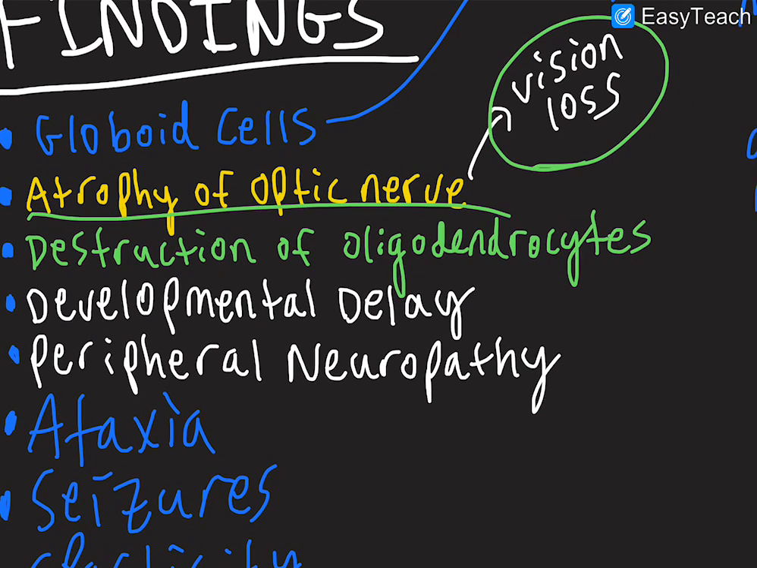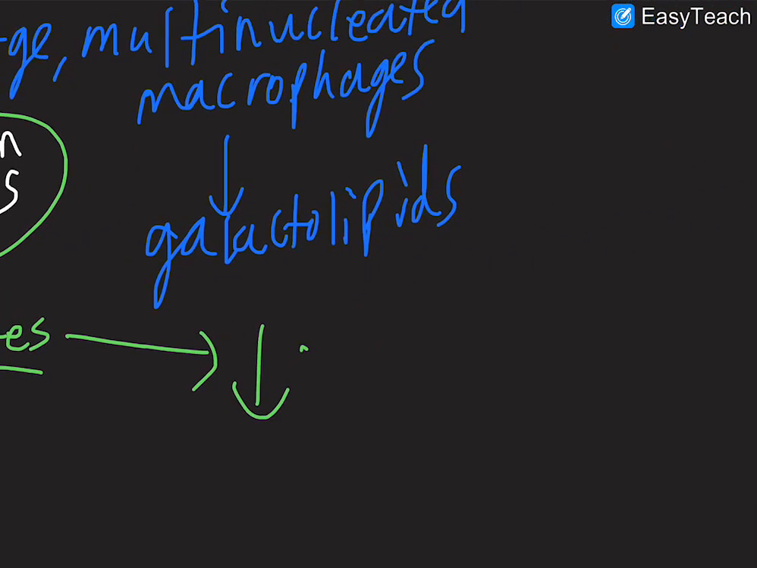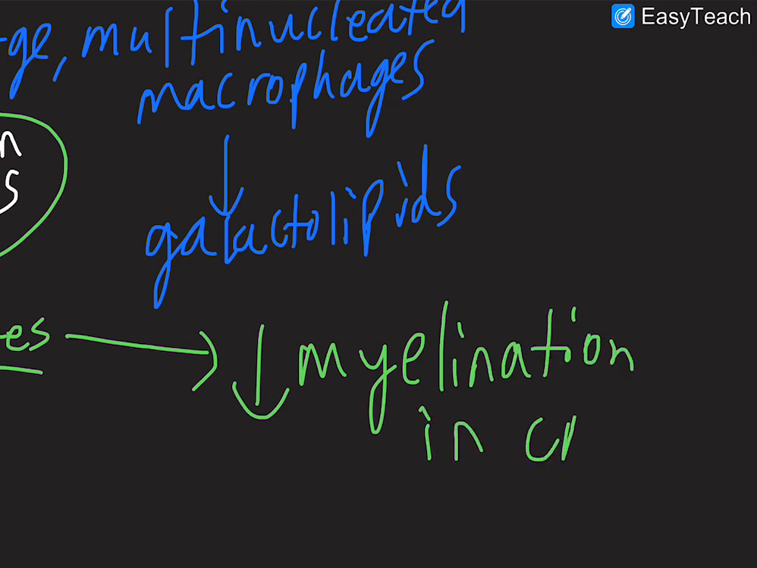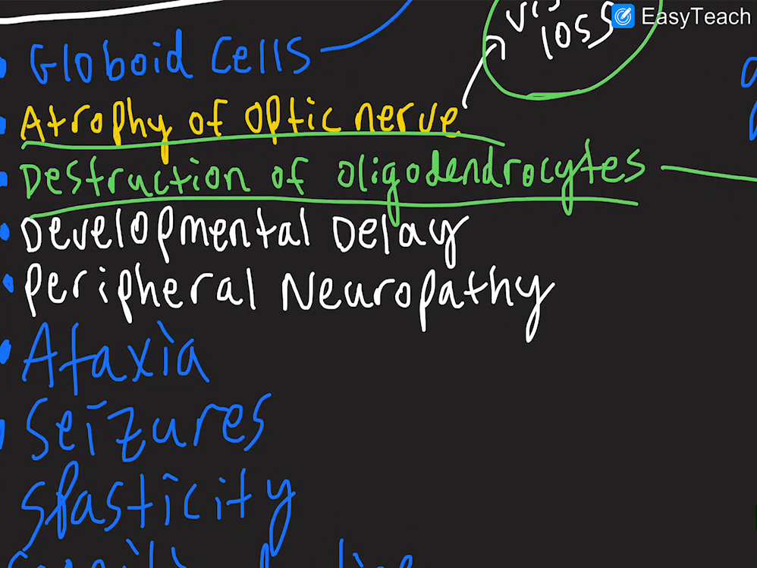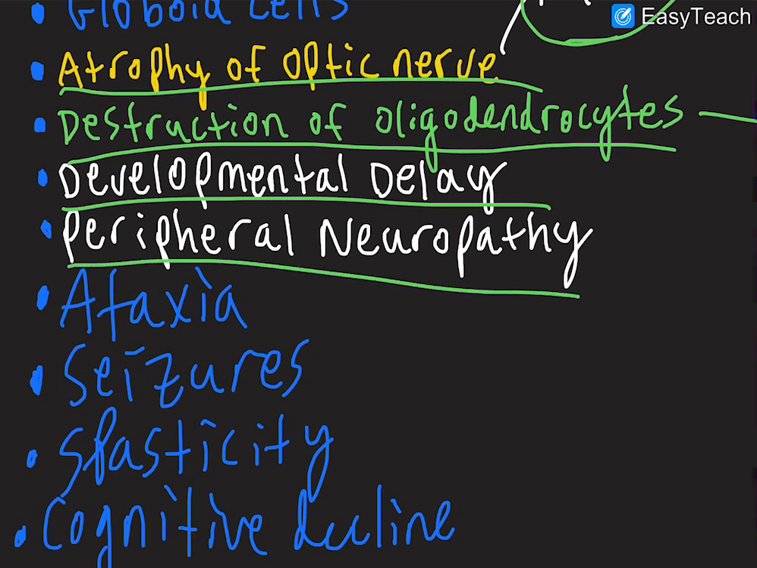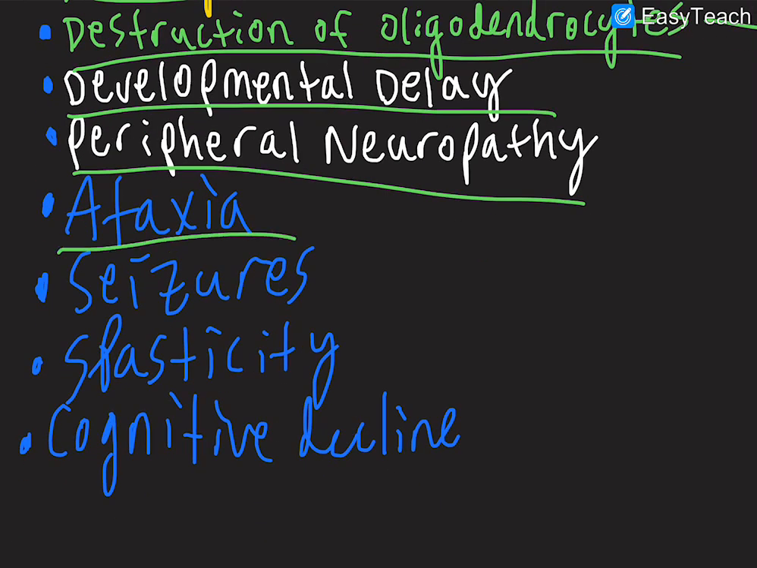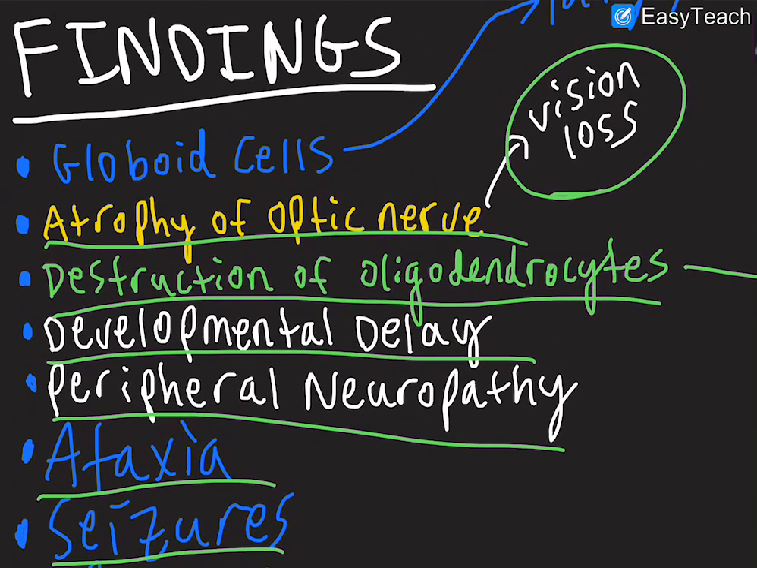And then we can also see destruction of oligodendrocytes, like we mentioned in the previous slide, because of the psychosine buildup. This means a decreased amount of myelination in your central nervous system, because oligodendrocytes are the glial cells responsible for myelinating your neurons in the central nervous system. If you destroy oligodendrocytes, you're not going to be able to myelinate your central nervous system neurons properly. We also see developmental delay, peripheral neuropathy, and, like we said, ataxia, seizures, spasticity, cognitive decline, and more. But these are the important findings that we should keep in mind.